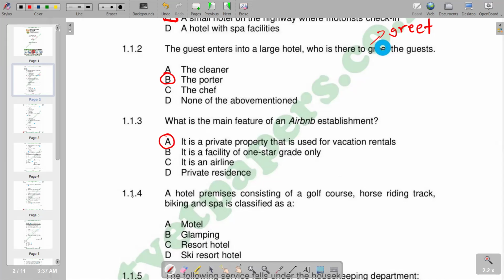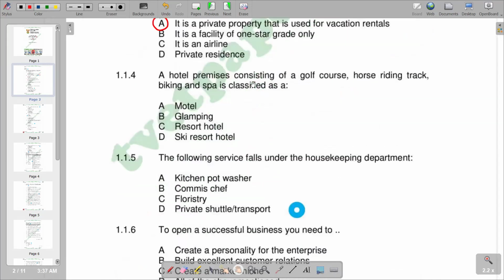So 1.1.4 reads: a hotel premises consisting of a golf course, horse riding track, biking, and a spa is classified as a motel, glamping, a resort hotel, sky resort hotel. The correct response is a resort hotel.